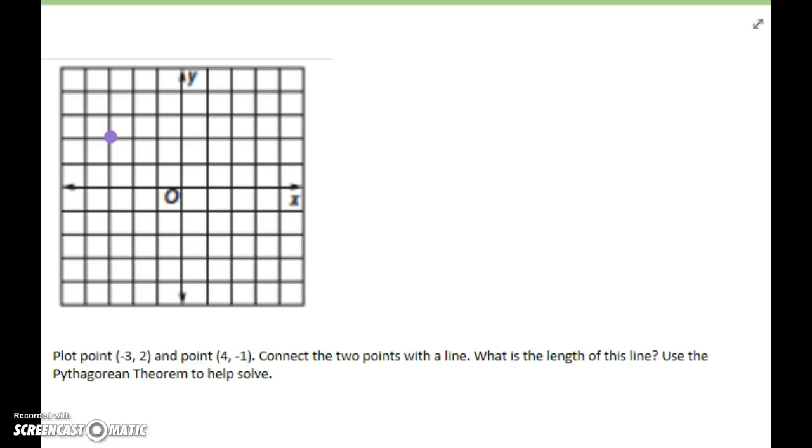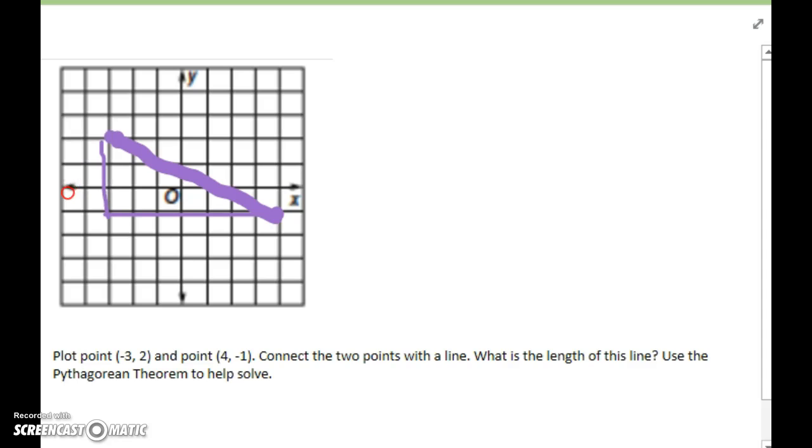Again, I go over 4 and down 1. Ideally, on a grid, we would have been given those points and they would already be there. But again, now my job is to determine the measure, or the length, of that line.